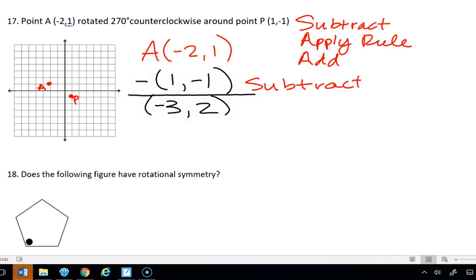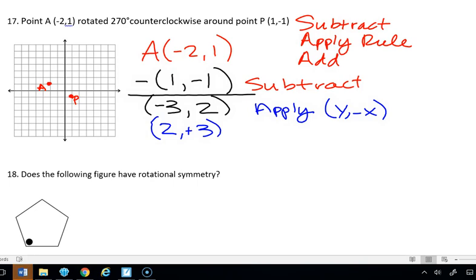Next, we're going to apply our rule. So we're going to apply the rule to the point we have right here. We're going to apply the rule for a 270-degree counterclockwise rotation. So that's going to be y comma negative x. So we're going to swap positions here. This is going to be 2, and this is going to be negative 3. And we're going to change the sign of the x to a positive because it was a negative 3. So that's our new point.